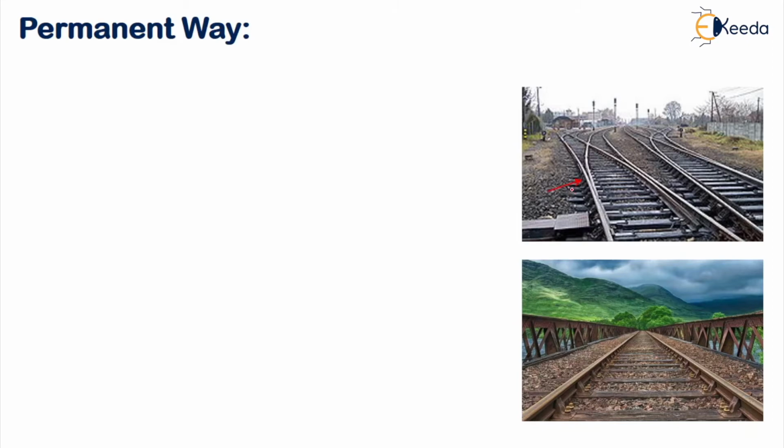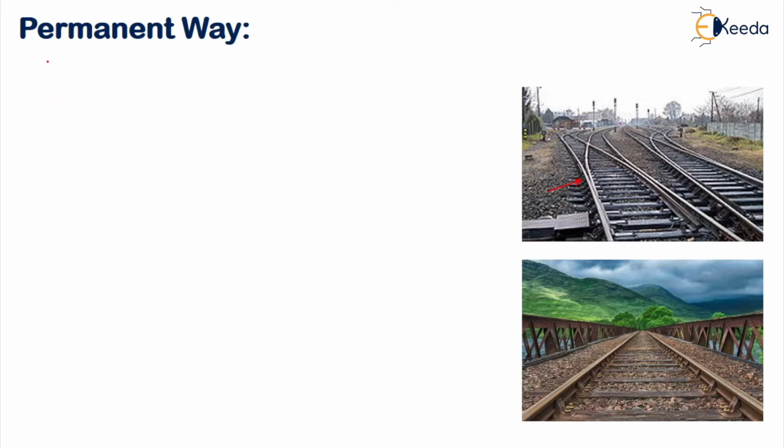In common terms, the track what you have is nothing but the permanent way. Now why the name permanent way is given is because once the track is laid, it is permanently there and removing it is very difficult. That's the nature of the track, it is of a permanent type. That's the reason the name permanent way is given.